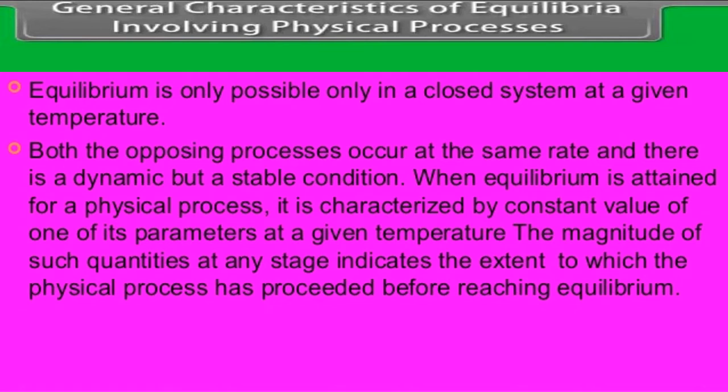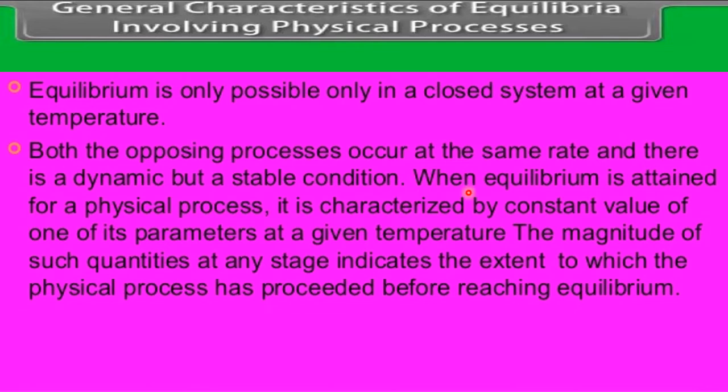Now, there are some general characteristics of equilibria involving physical processes. Equilibria is the plural form of equilibrium. Equilibrium is only possible in a closed system at a given temperature. This is the important characteristic. Second, both the opposing processes occur at the same rate, and there is a dynamic but stable condition.